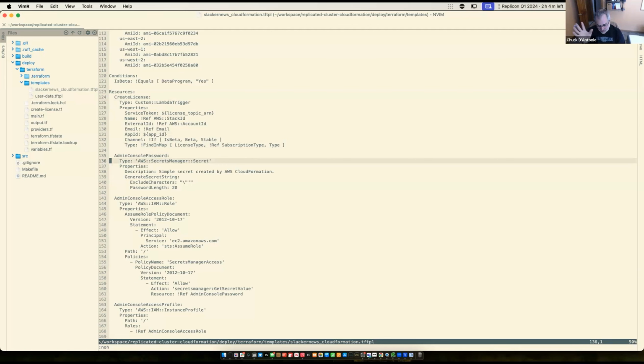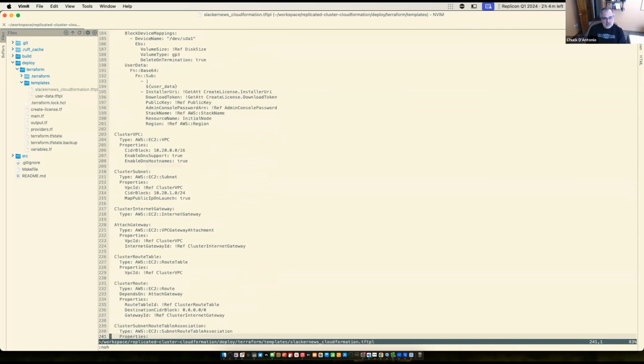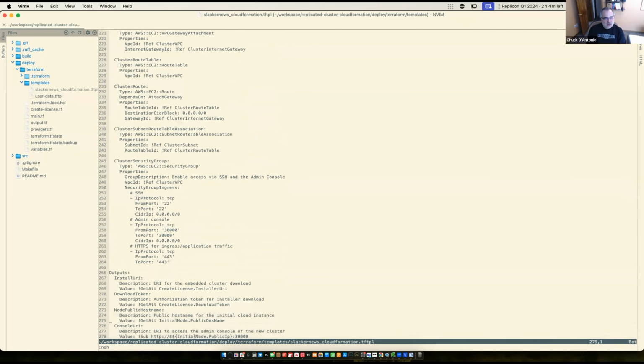And I realized, well, that's going to be every one of your customers is going to spin up on port 30,000 with the same default password. Probably not a great idea. So instead, I use the AWS Secrets Manager. They give you a great way to generate a secret. Your customer is going to know how to find those secrets. And so we're going to spin that up. Then we do some access related things, spin up the VPC and the network. And then we show some outputs that are going to be useful.